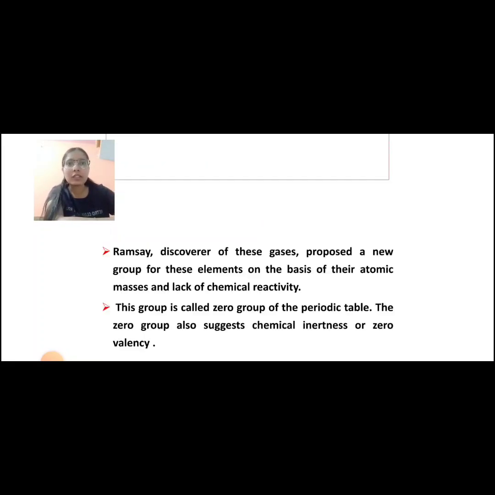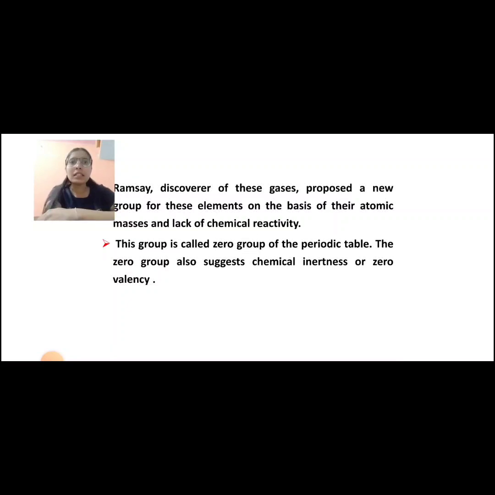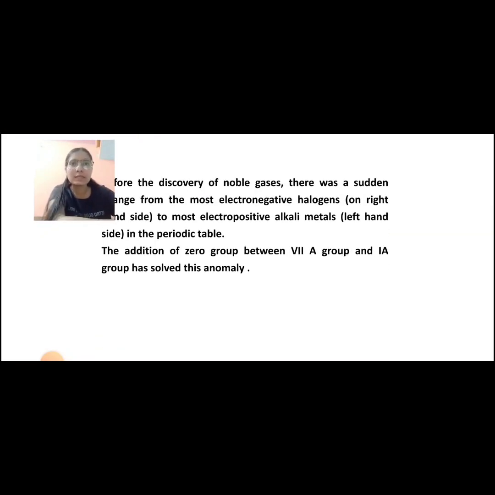But after some time, Ramsay, the discoverer of these gases, proposed a new group for these elements on the basis of their atomic masses and lack of chemical reactivity. This group is called the zero group of the periodic table. The zero group also suggests chemical inertness or zero valency of these gases.